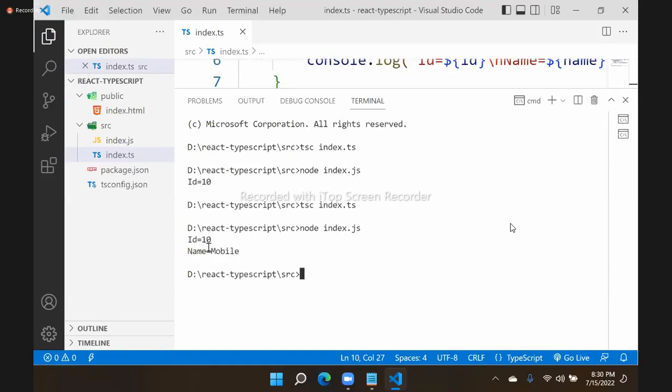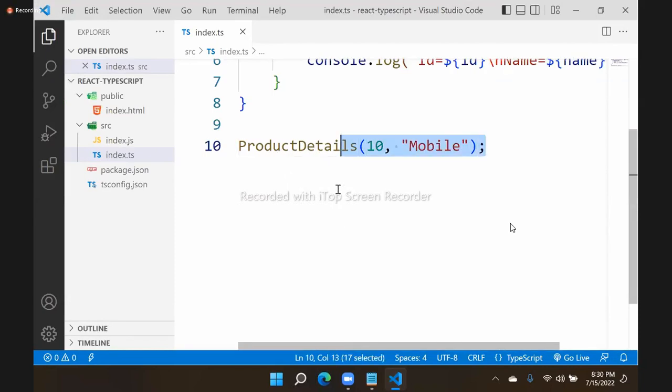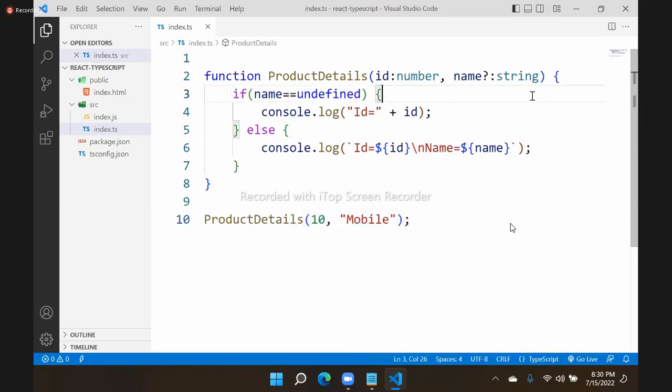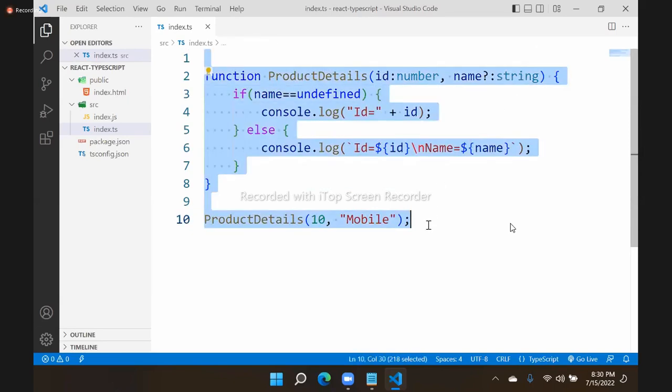So optional parameters are actually important. These were not there earlier, but here you have to know that TypeScript supports optional parameters. But some rules are there.